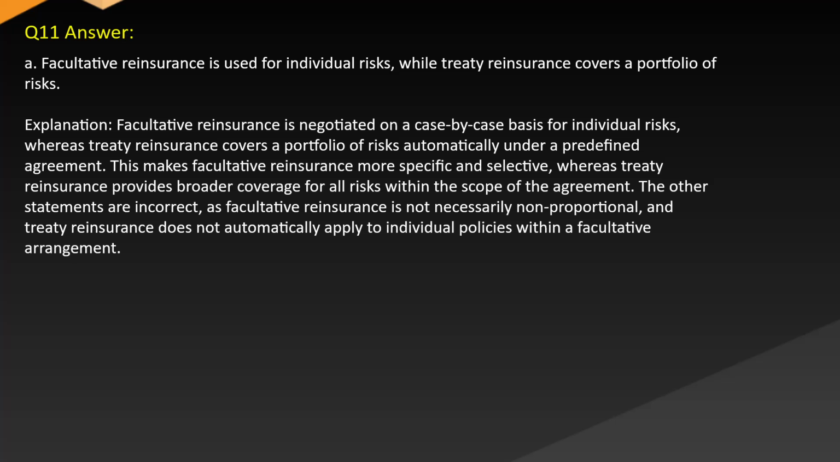This makes facultative reinsurance more specific and selective, whereas treaty reinsurance provides coverage for all risks within the scope of the agreement. The other statements are incorrect, as facultative reinsurance is not necessarily non-proportional, and treaty reinsurance does not automatically apply to individual policies within a facultative arrangement.